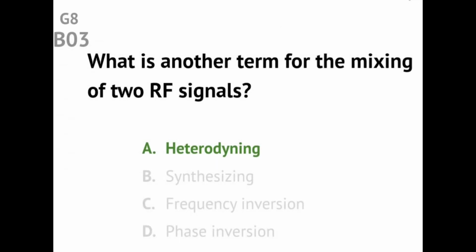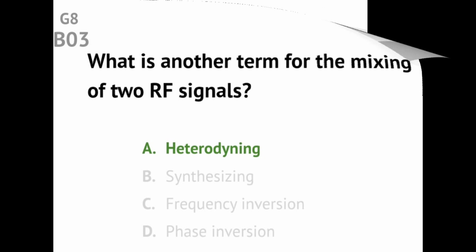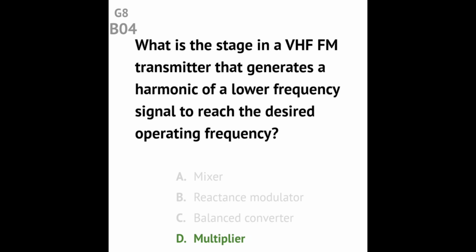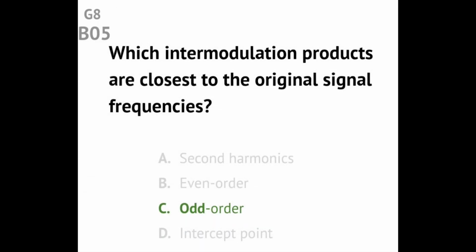Question G8B03 What is another term for the mixing of two RF signals? Answer: heterodyning. Question G8B04 What is the stage of a VHF FM transmitter that generates a harmonic of a lower frequency signal to reach the desired operating frequency? Answer: multiplier. Question G8B05 Which intermodulation products are closest to the original signal frequencies?